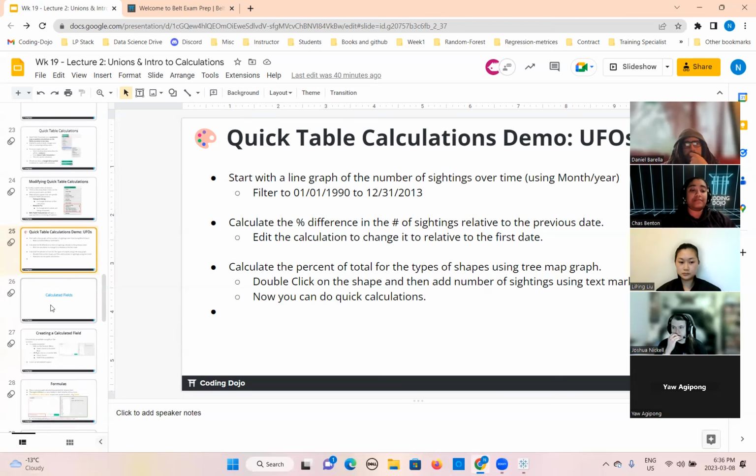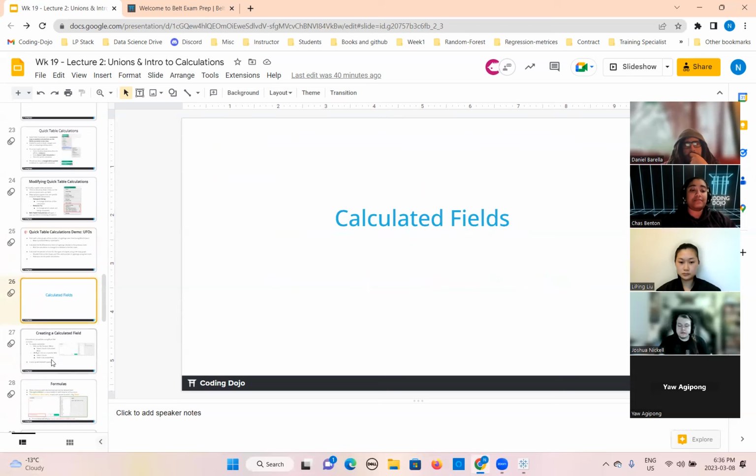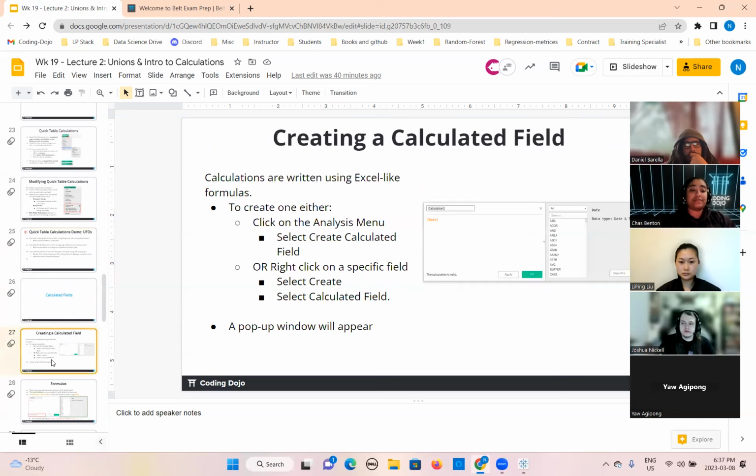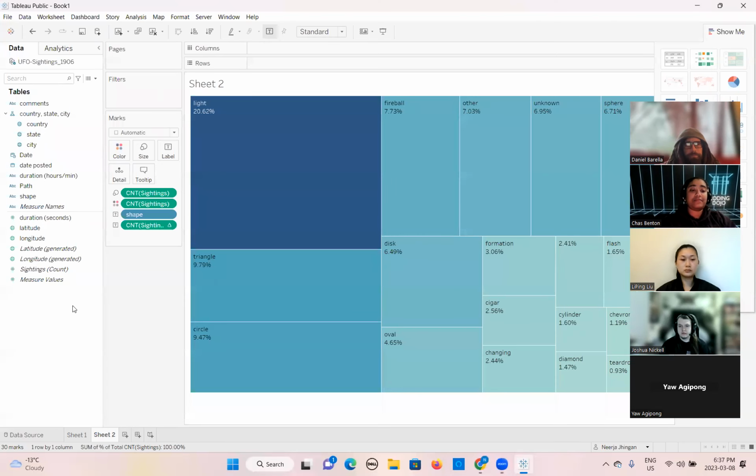Now we will move ahead. We will talk about calculated fields. Earlier you were using the quick calculation, which is done by Tableau automatically. You only need to choose the option. But there is another option as well, that is calculated field. In these, calculations are written using Excel-like formulas, like you do in Excel. You have two options to do that. We will hop over again here.